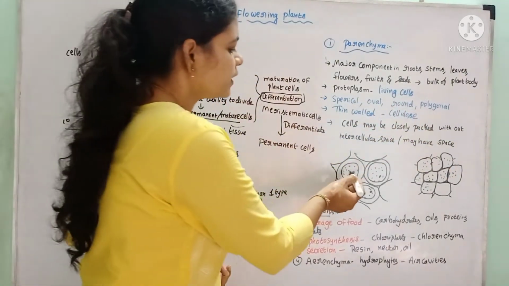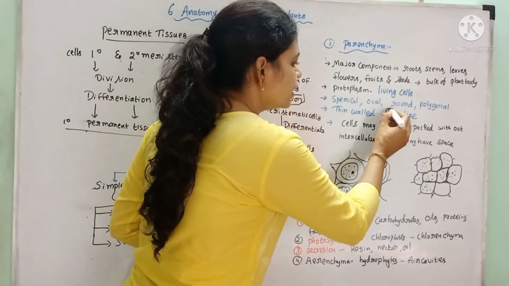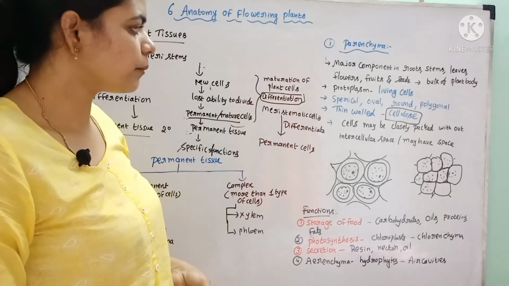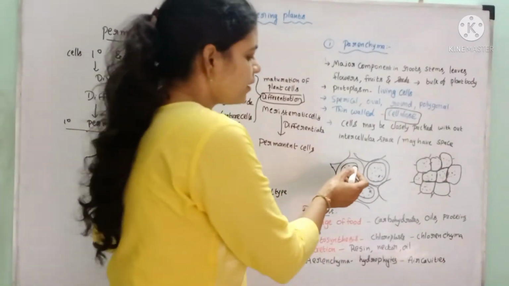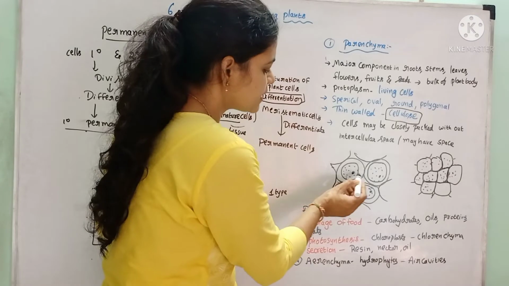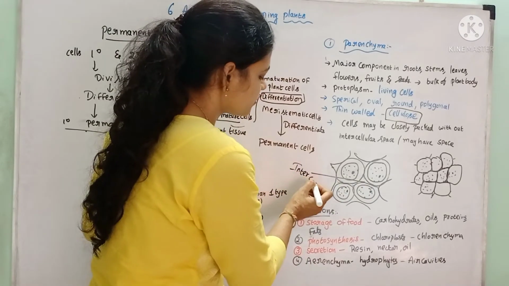The walls of these parenchyma cells are thin, made up of cellulose, which is the plant cell wall material. Some of the parenchyma cells are loosely arranged with some intercellular spaces. These are the intercellular spaces.